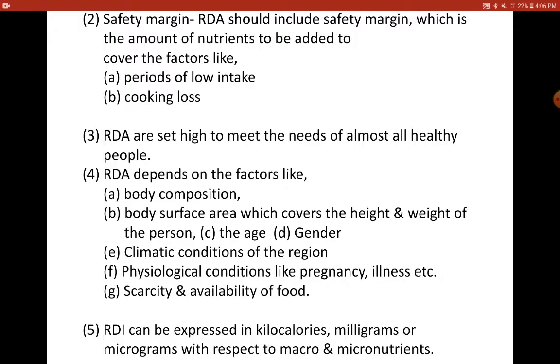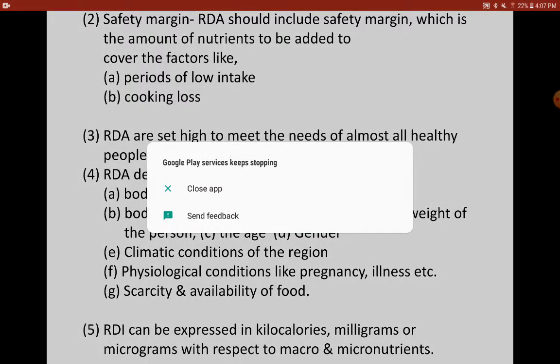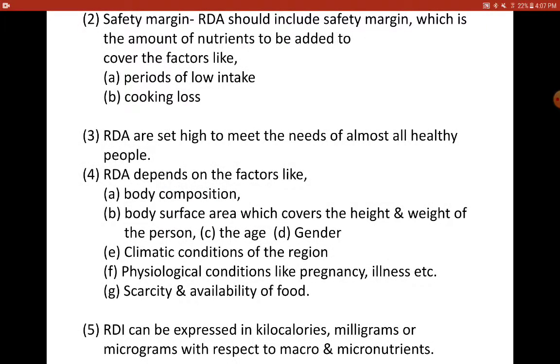That is, we need to include the loss that occurs in the cooking process, and to furnish the individual when he doesn't eat well, that is when he starves or fasts or skips his meal or breakfast. And RDA is always set high to meet the needs of almost all the healthy people on an average.